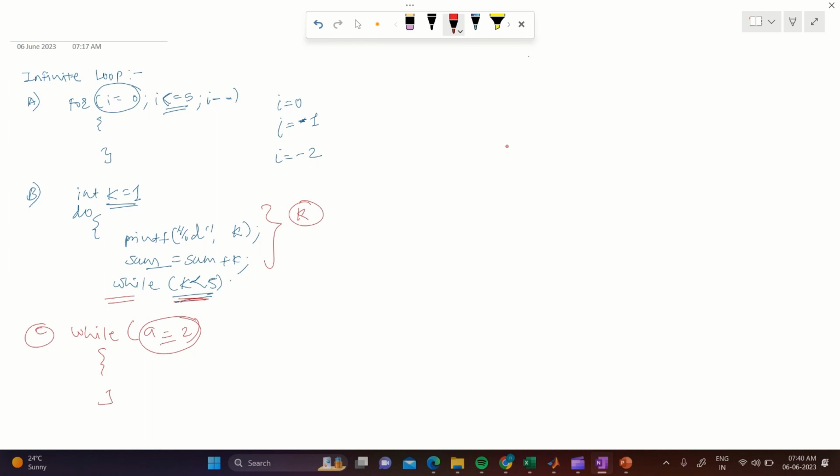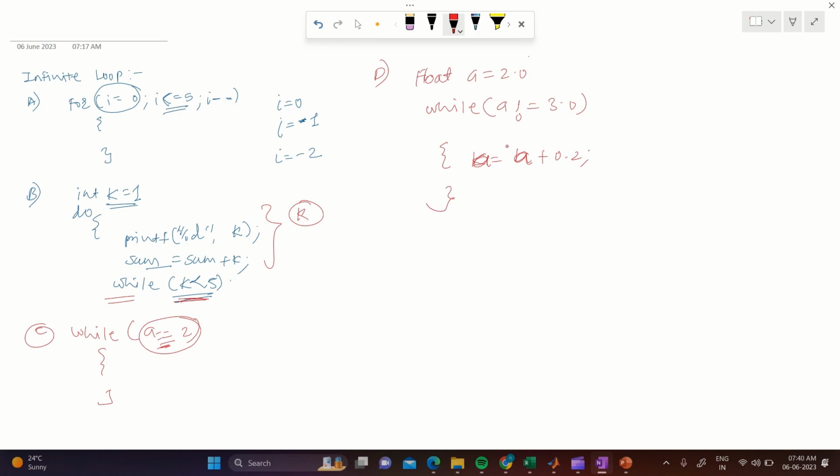So we have to avoid such statements, or we should be very careful when we are using equals to. Okay, the fourth condition: if we are using any float number, for example a equals 2.0, while a not equals 3.0, and what I am doing here is a equals a plus 0.2.